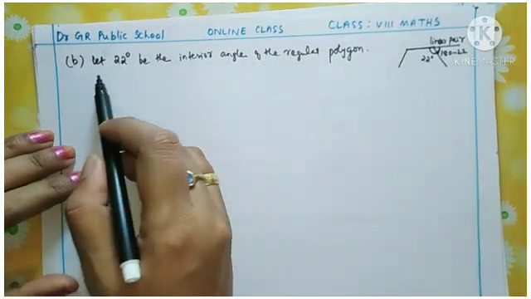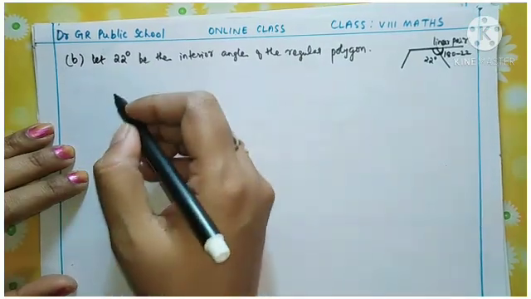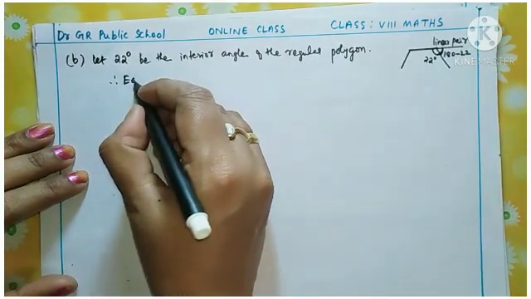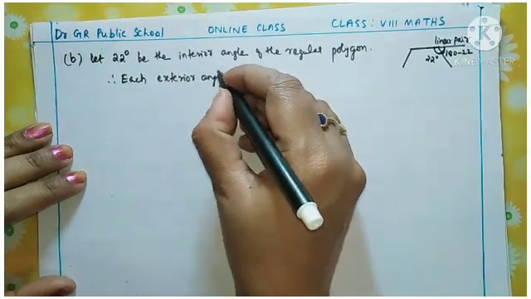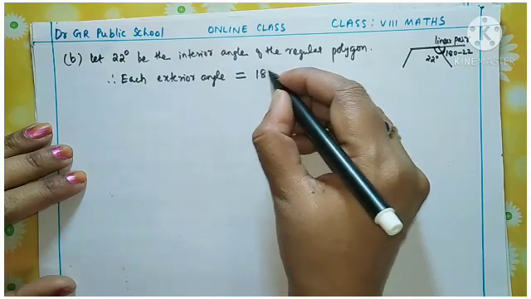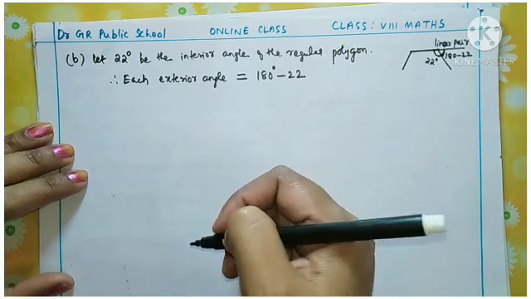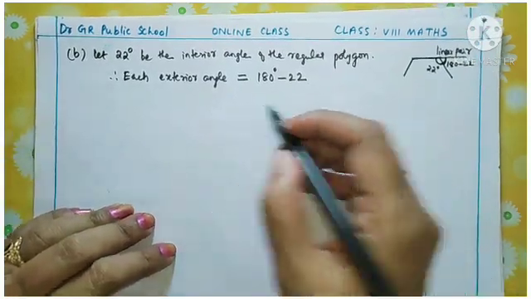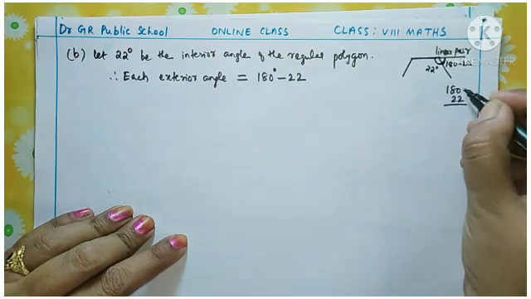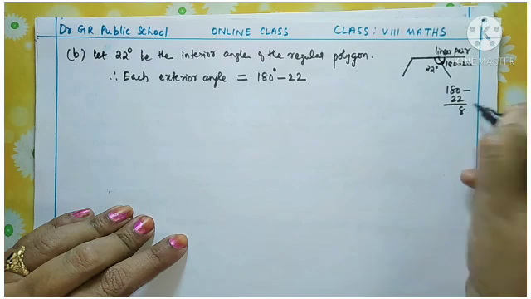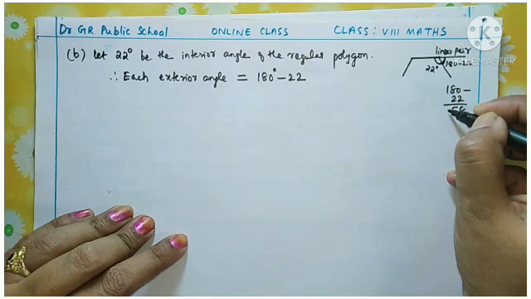So here if you assume this 22 degrees to be the interior angle of the regular polygon, then each exterior angle is equal to 180 degrees minus 22. Correct? Understood all of you? Yes. So what is 180 minus 22? 10 minus 2 is 8, 5 and 1.